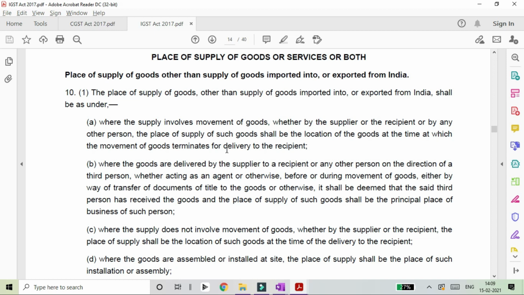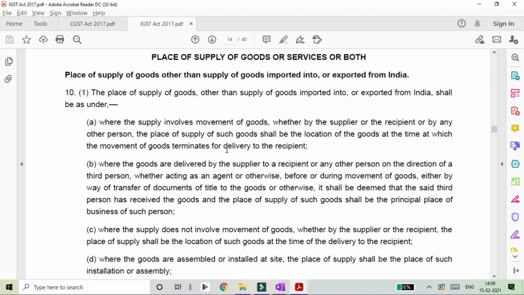They will have to agree a place. It can be the supplier's factory, it can be the recipient's factory, or it can be a common location where both of them agree. It need not necessarily be the factory of either the supplier or the recipient. It can even be a third party location. If they agree that the delivery will be terminated at the point at which they have agreed that the contract has been fulfilled, then that location will be called the location where the goods terminate for delivery to the recipient.